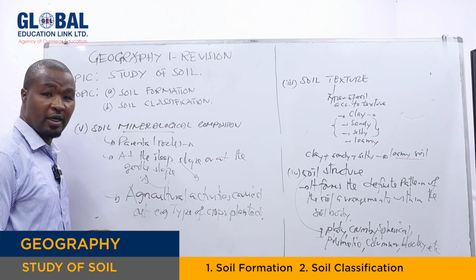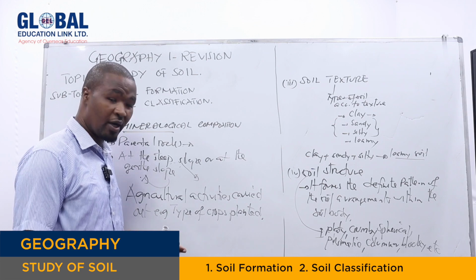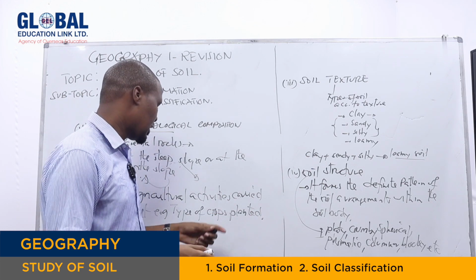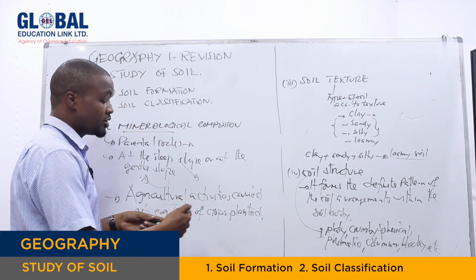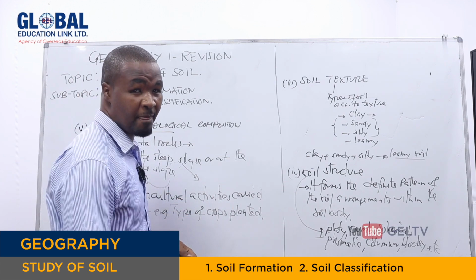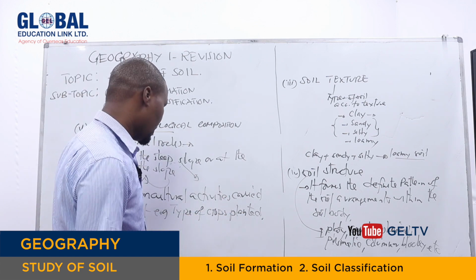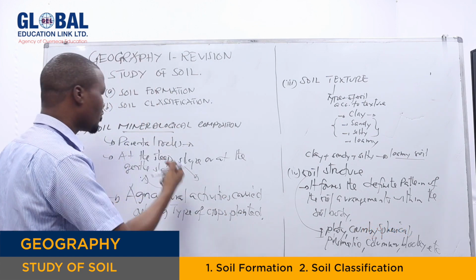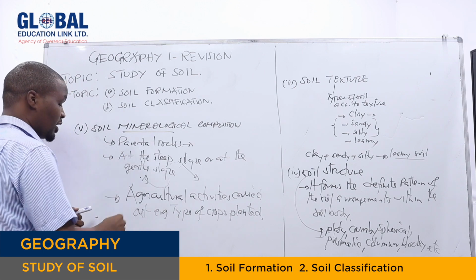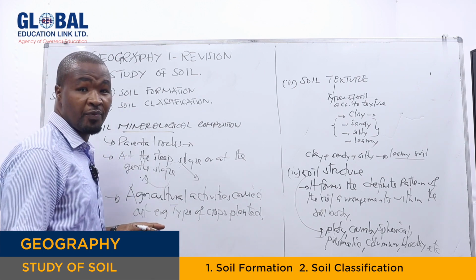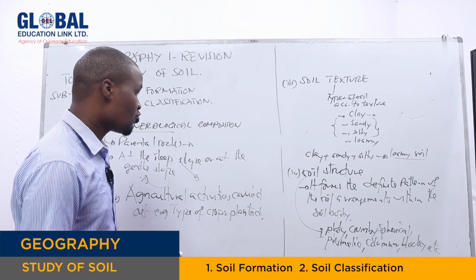There are plants which, when you plant them in a certain soil, may improve the soil. And there are plants which, once you plant them inside the soil, sometimes may make the soil poor. Why? Because they do not improve the soil characteristics in terms of mineralogical composition. Then from there we have other human activities, for instance the use of manure, fertilizers, etc.